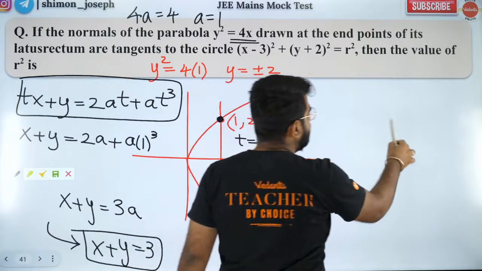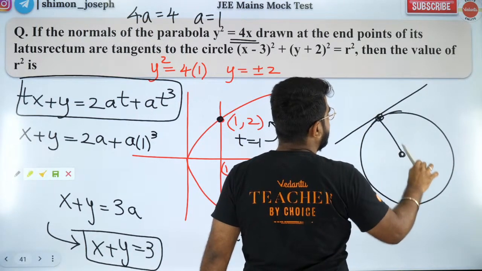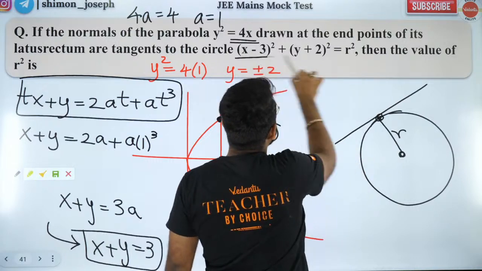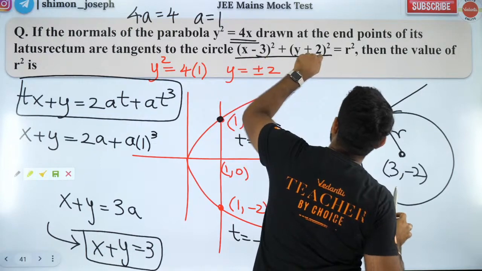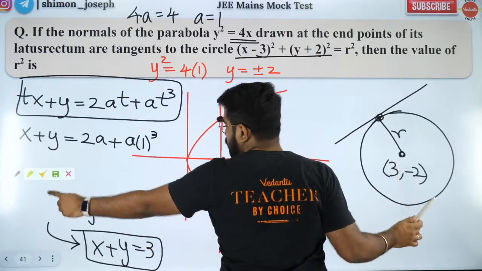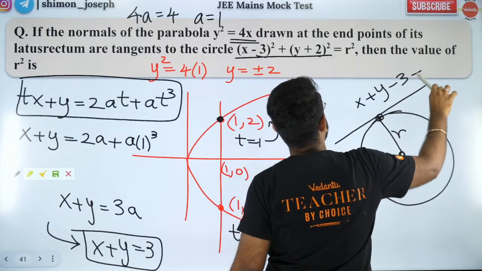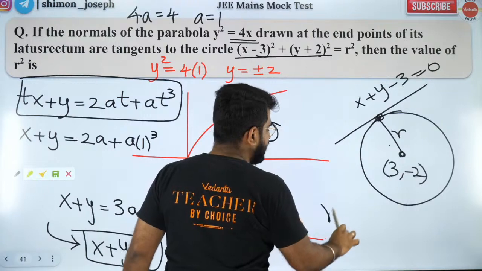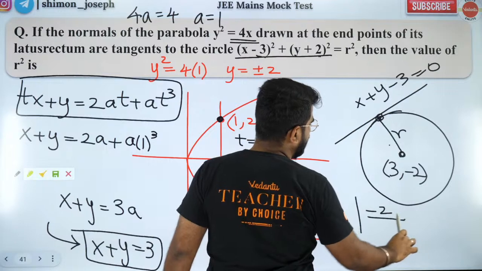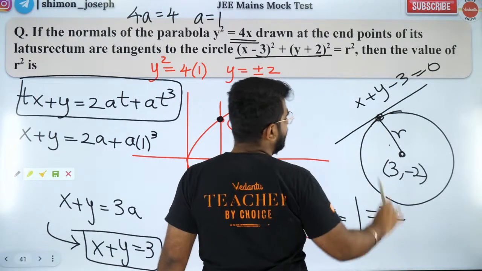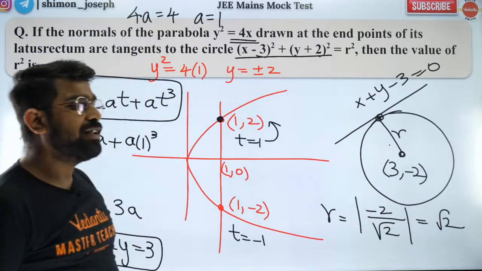If a line is tangential to the circle, what it means is the distance from the center will be equal to the radius. What is the center? The center is (3, -2). So the distance of (3, -2) from the line x plus y minus 3 equal to 0 should be the radius. So the distance is 3 minus 2 minus 3, that is minus 2, divided by root of 1 square plus 1 square, which is root 2. So the radius is root 2, so r square will be 2.